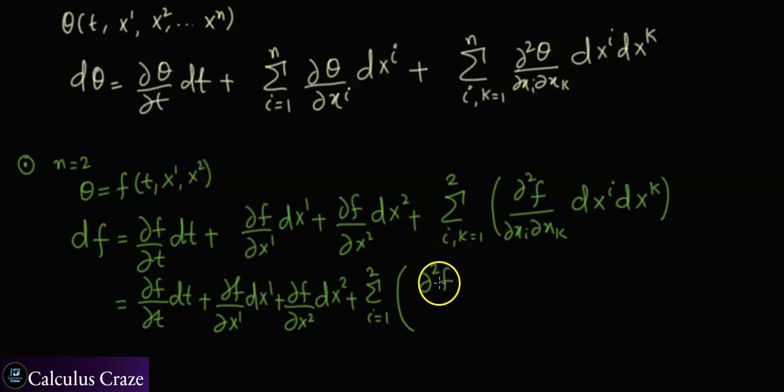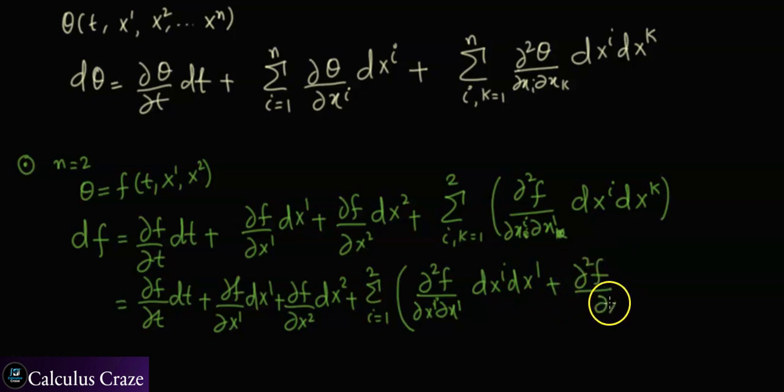When k is 1, it is going to be the second partial derivative of f with respect to x1 and xi, dxi and dx1, plus the second partial derivative of f with respect to x2, dxi and dx2. Now when this sum runs over i as well, I will have two terms from here and two terms from here, so there will be four terms and I can write all of those terms now.